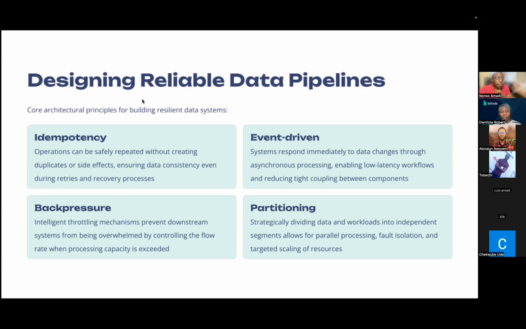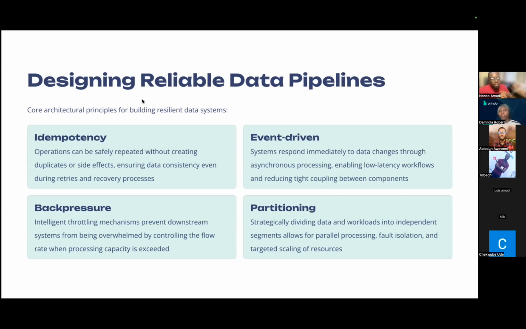The fourth and final point is partitioning, right? What is partitioning? Partitioning allows us to distribute our data across multiple nodes. When we notice that our data volume has increased, we can easily break it into smaller chunks so that it can be processed in parallel and efficiently.